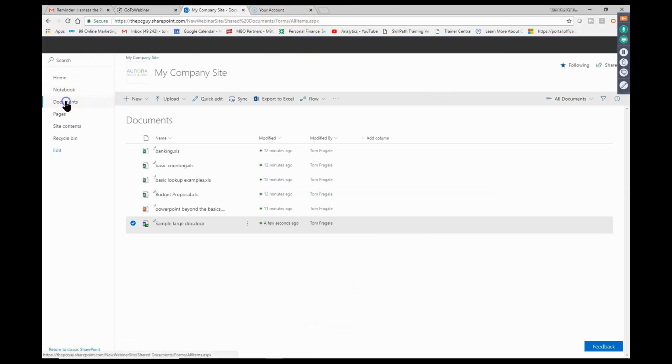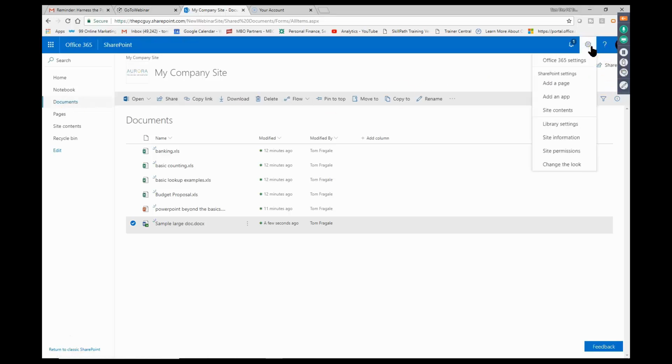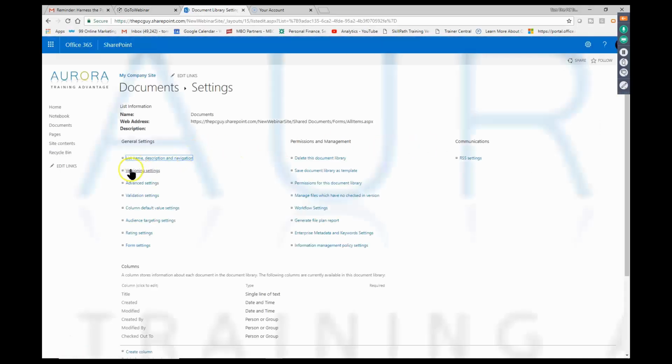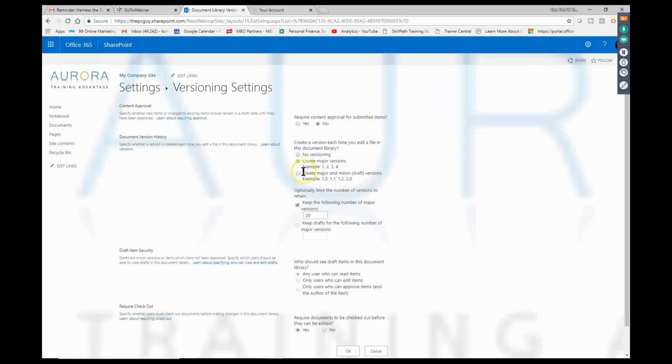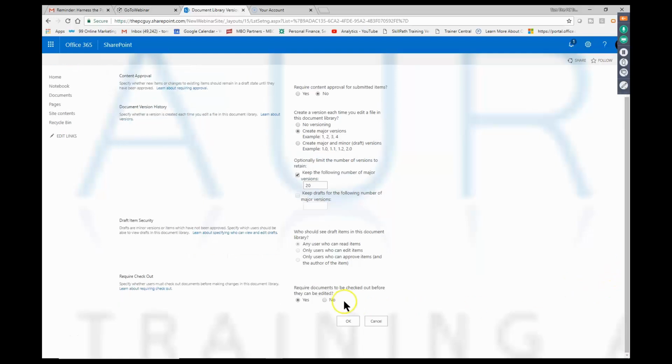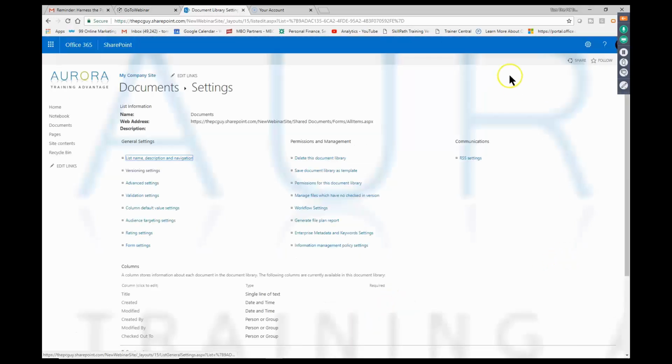You go to your document library, you come up here and you pick on the settings wheel. You go into library settings, and then you go into versioning settings. Usually I'll turn the major versions on, so it will let me restore those if I needed to. You can use the major and the minor if that was appropriate for you. And then the other important choice in this window is down here, required documents that have to be checked out.